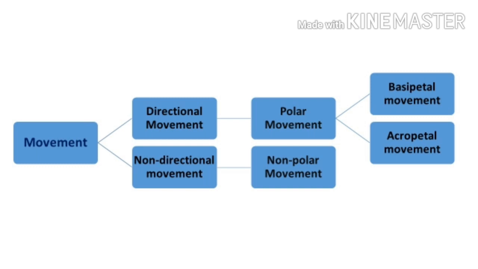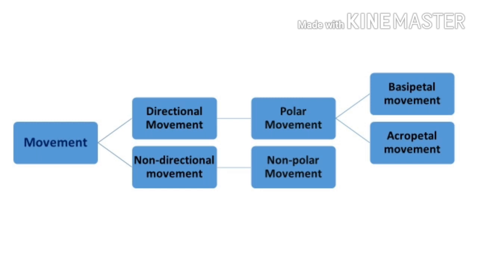Plant hormones show two kinds of movements. One is the directional movement and the second one is the non-directional movement. Now what is directional movement? Directional movement is a kind of polar movement, means it has a direction of movement. And what is polar movement? Polar movement means movement of a hormone in only one direction, means the movement should be from apex to base or base to apex.